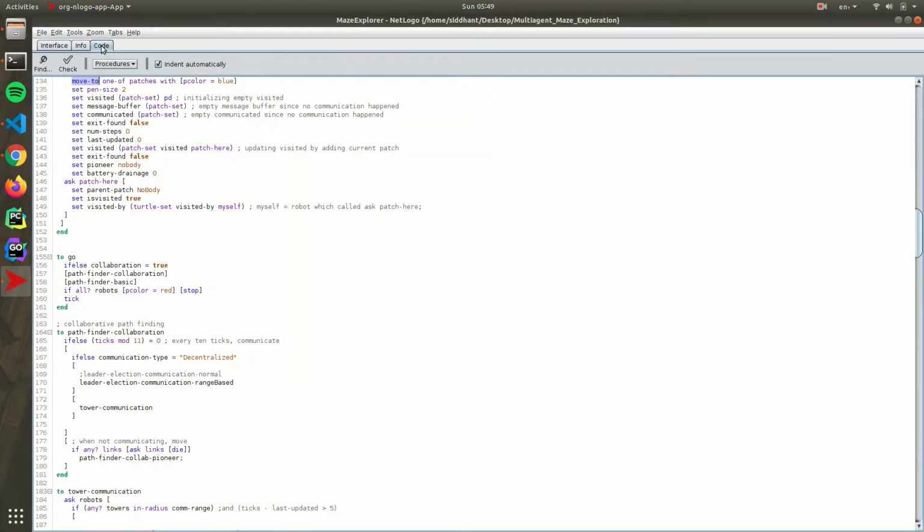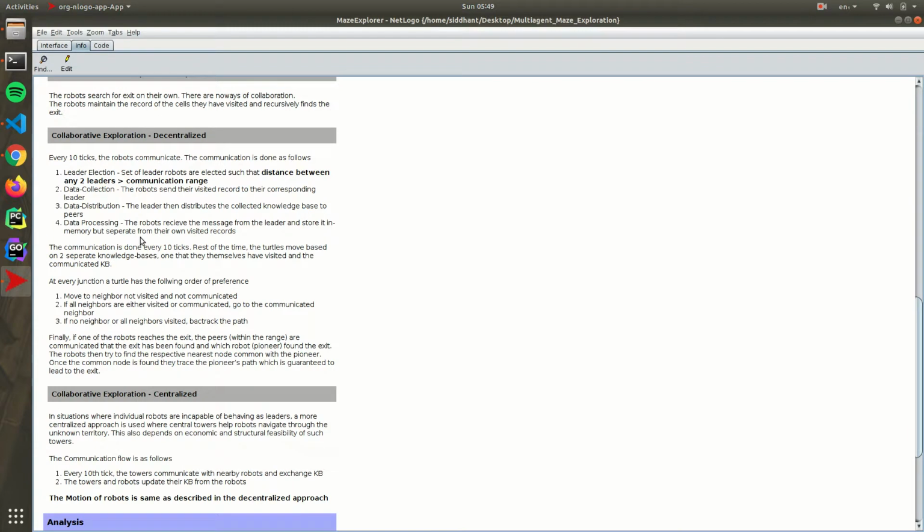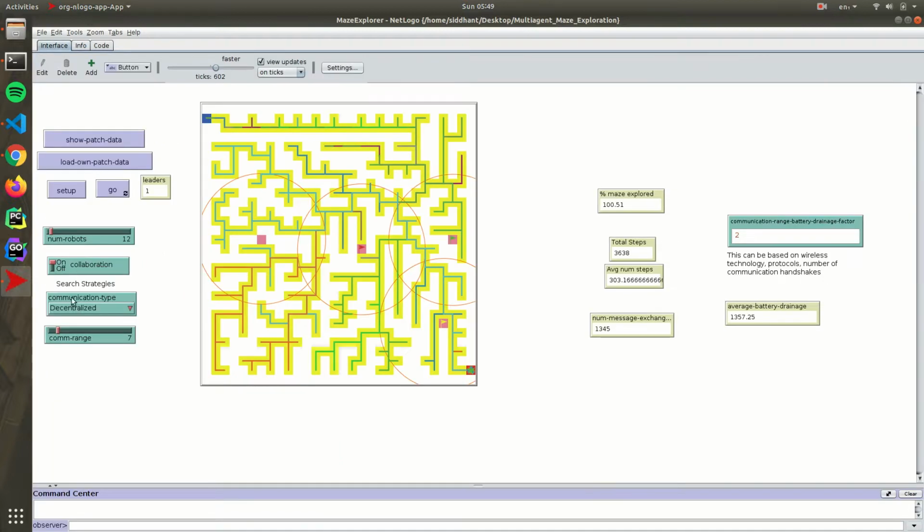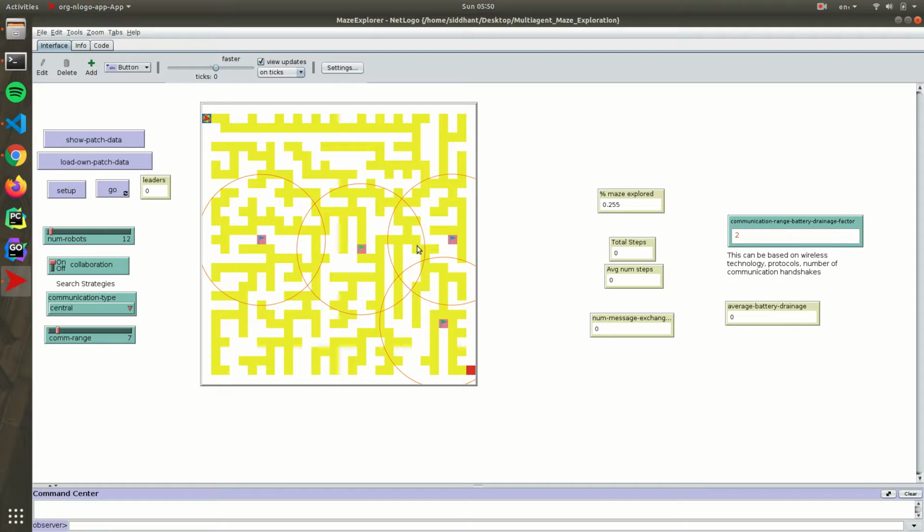The third approach is a centralized approach. This is useful in cases where the robots are not capable of doing a leader election, which leads us to using central towers. These towers are the central towers. These towers communicate with the turtles. These towers basically hold the responsibility of leader election.